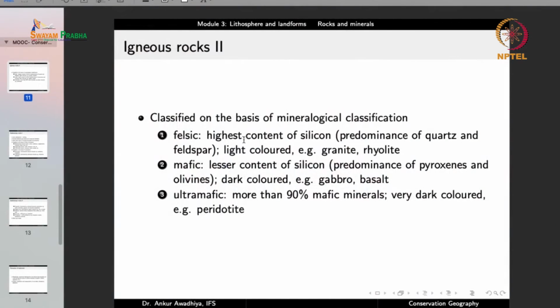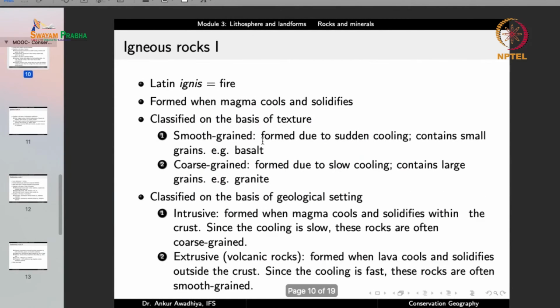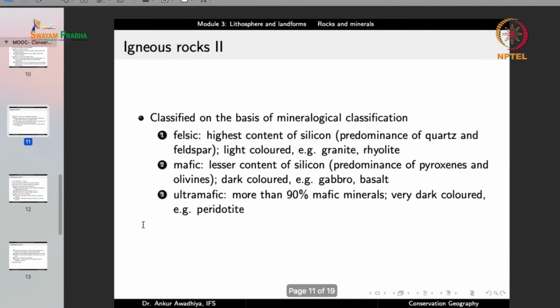And so typically we will find intrusive rocks that have a large concentration of silica. Because they are intrusive rocks, they will typically also have coarse grains. The high silica rocks, for example granite and rhyolite, and as we saw in the previous slide, granite is a coarse grained rock, and a coarse grained rock is typically an intrusive rock. So you can make a correlation. So basically rocks with high silica content will be acidic rocks.